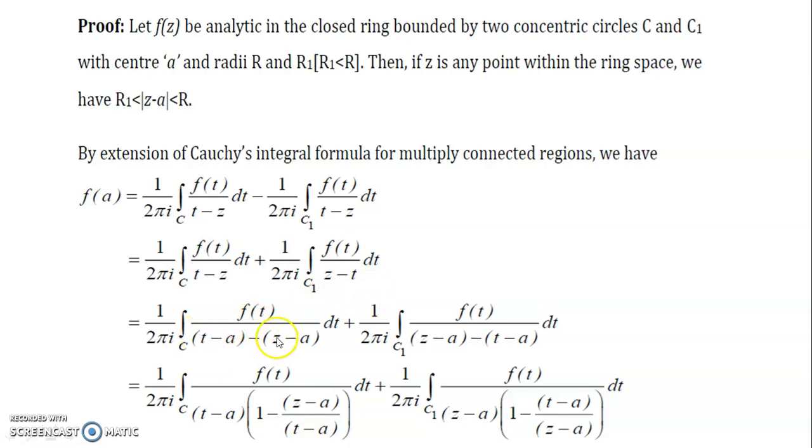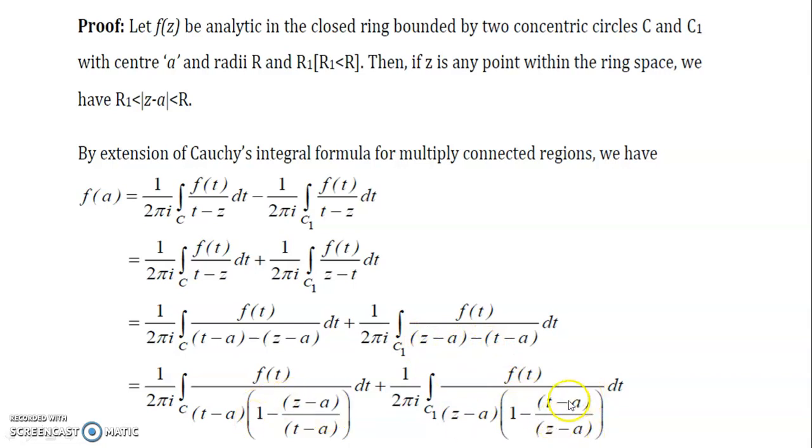So in the first circle we can take t minus a outside, and in the second circle you can take this integration with z minus a outside. Since it is the contribution we wanted to see by Laurent, that's why I am taking z minus a, which is in the denominator. I wanted to see that expression there. So that's what I have taken, z minus a outside of that.